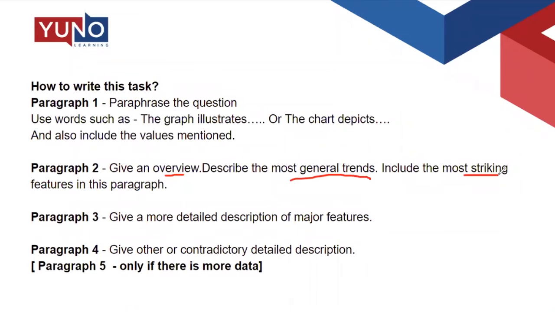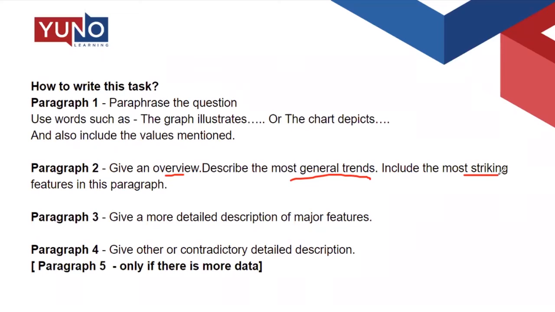So you have to put an overview, what is the whole graph about, and you have to put the most general trend, whether the graph is going down or it is going up. General trend you discuss, and you discuss the most striking feature. There would be some striking feature in every graph that is noticeworthy. That is what IELTS wants you to see and describe.